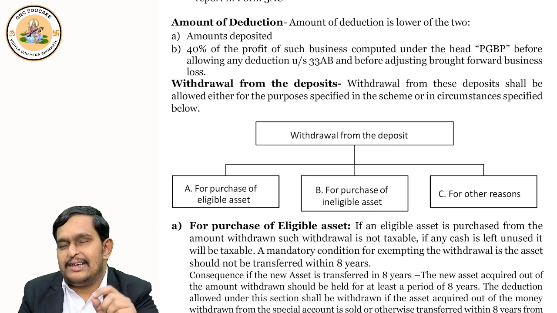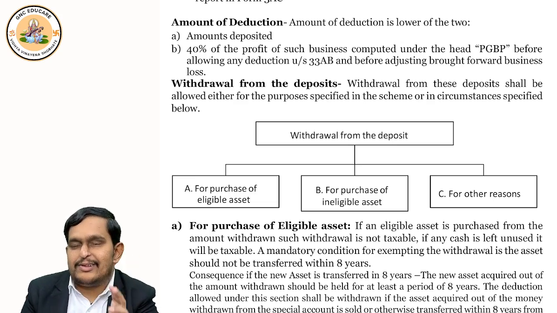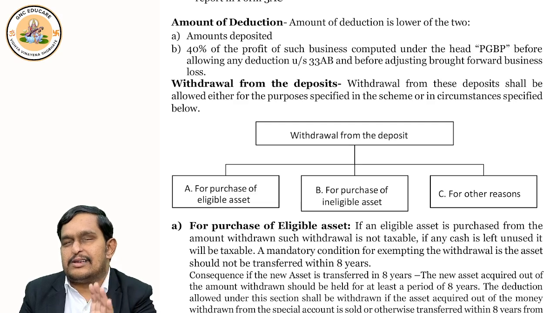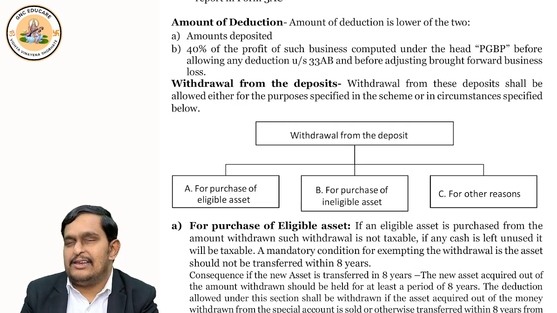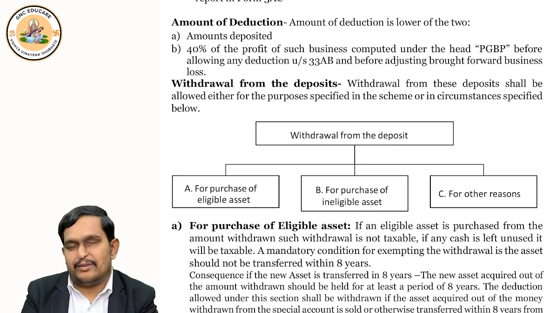But while deducting the expenditures, don't deduct the 33AB deduction. Don't deduct any set off and carry forward related losses. Without these two, all expenditures which are mentioned under sections 30 to 37 you deduct. Then you will get some business income before these two items. That profit into 40% or the amount deposited, whichever is lower, will be allowed as deduction.